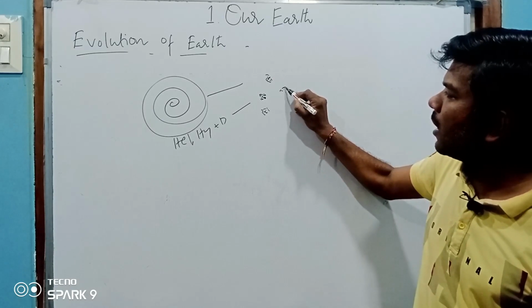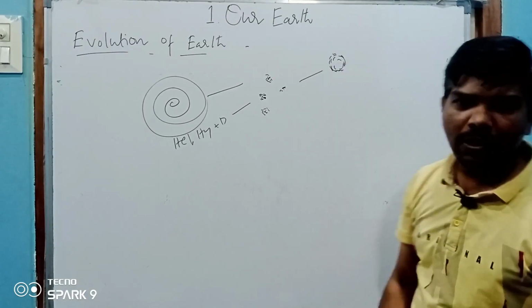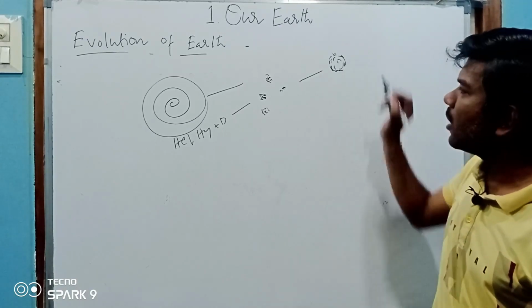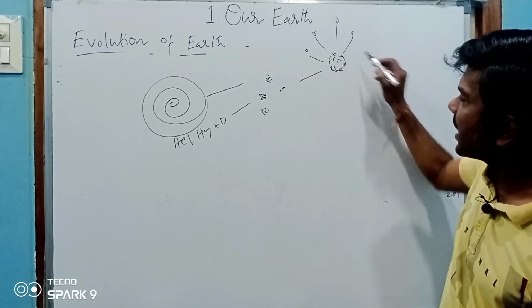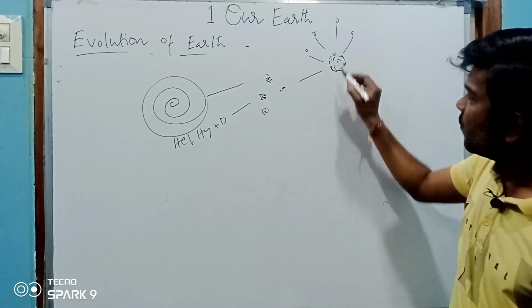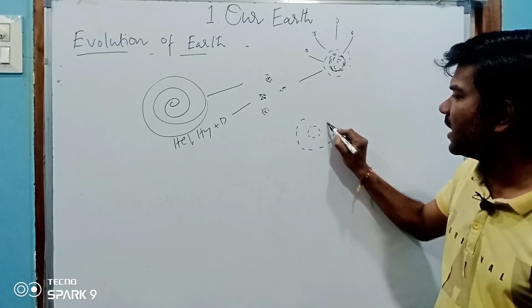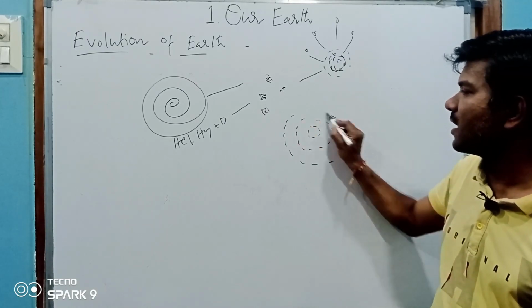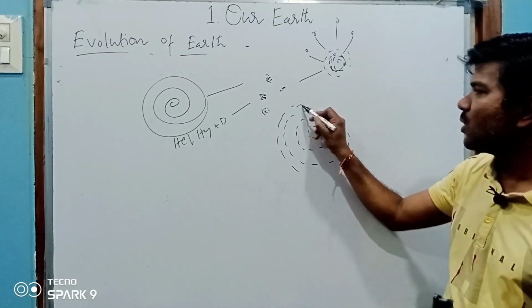Whenever the small bodies became a larger body, so many stones, so many things were attracted. When they were attracted, it became layer by layer. This is the first layer, the second layer, the third layer, and the size increased.